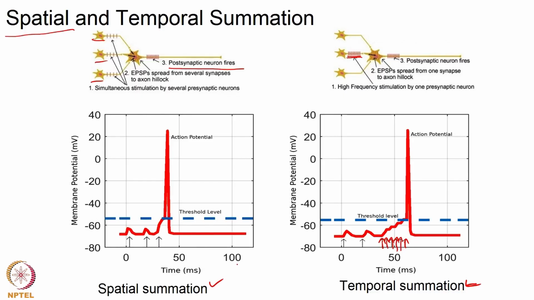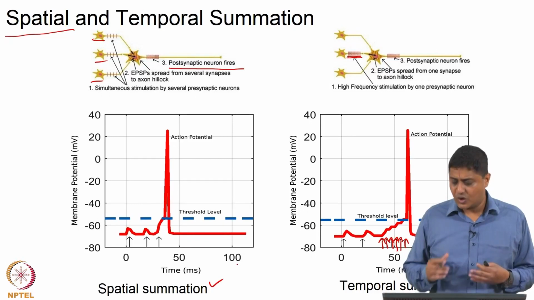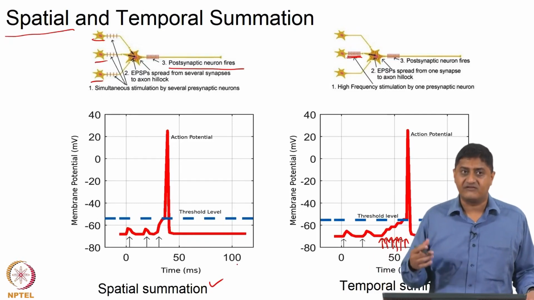Actually, the output that happens can be a combination of the two. It need not be completely spatial summation or temporal summation. Usually it can be a combination of both spatial summation and temporal summation. From the viewpoint of the postsynaptic cell, as long as the threshold is reached, you are going to have an output, you are going to have an action potential.